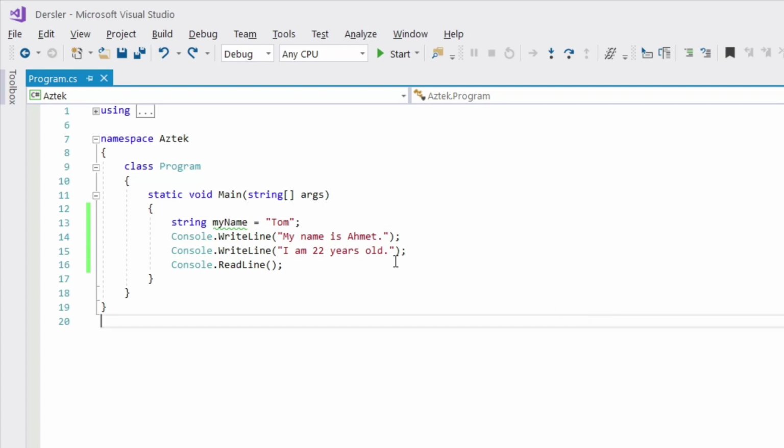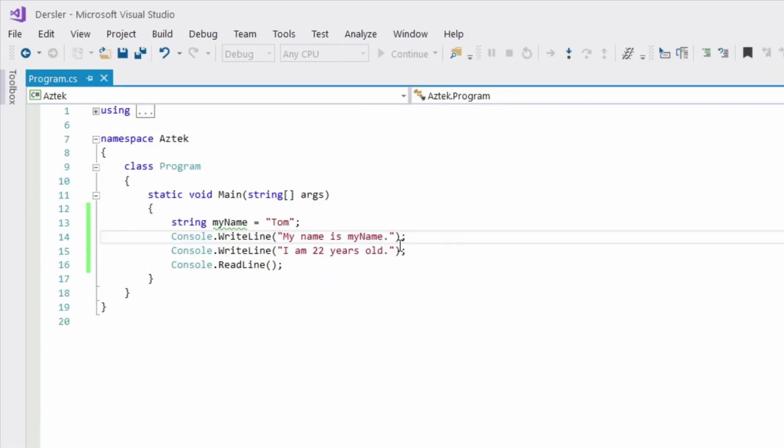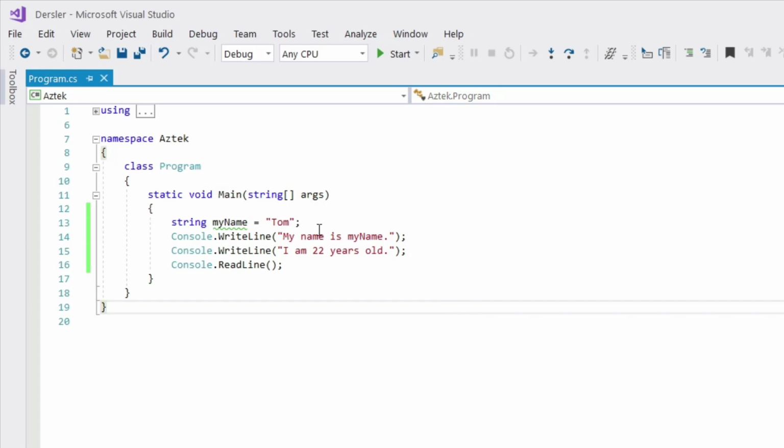So what was my objective? I wanted to change my name from Ahmet to Tom. So if I come here and write myName inside of those quotation marks, does it change it to Tom? The answer is no. And why is that? Because if you write anything inside of those quotation marks, except for escape sequences, etc., it's just going to write whatever you wrote. So let's delete this myName part, because I want to write my name into that. You need to write your variable name outside of those quotation marks. So if I come here and write myName here, now we're clear.